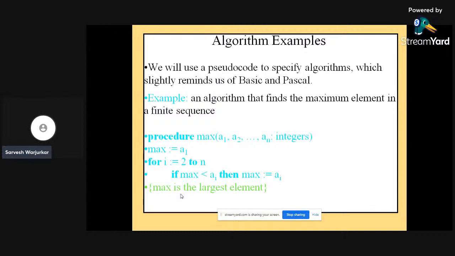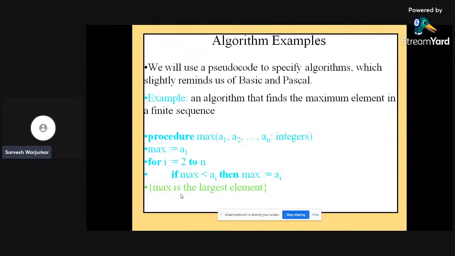It may be C, Pascal, Python, or any different language. We will use pseudocode to specify the algorithm, which slightly reminds us of the basics and Pascal. For example, an algorithm that finds the maximum element in a finite sequence: the procedure is the same, the steps are the same. Procedure max(a1, a2, ..., an: integers), max := a1, for i := 2 to n, if max < ai, then max := ai. That's it.